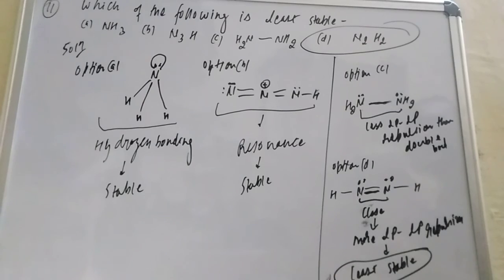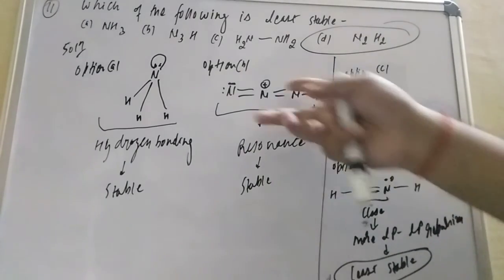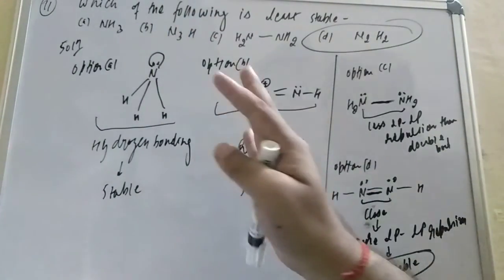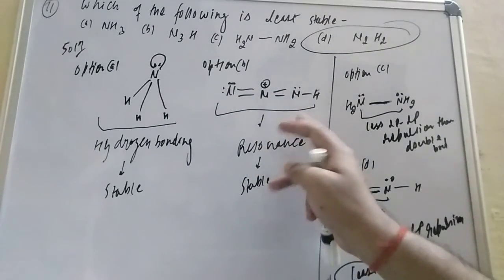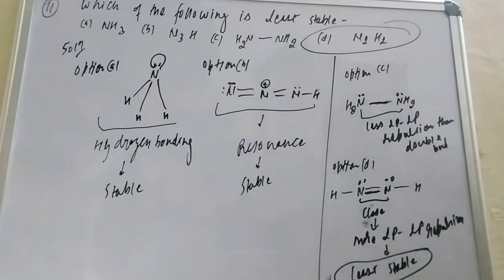So this was quite easy. This one is the least stable, and compared to it, this is quite stable. And here there is hydrogen bonding, so it will form a giant molecule, so it will be very stable. Because of resonance, it is also stable. So this is all about the important question for B block students.